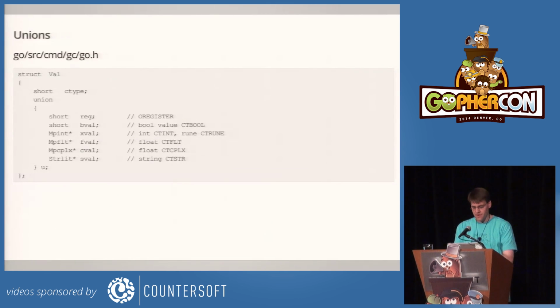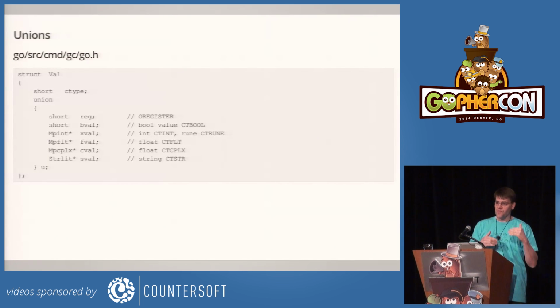This is an example of a union from the Go compiler. Val is the representation of a constant in the compiler. For those unfamiliar with C, a union is like a struct in that it's got a list of fields. But in a union, all the fields sit on top of each other in memory. So it's only safe to use one of them, and you, the programmer, are supposed to know which one to use. The union doesn't tell you.